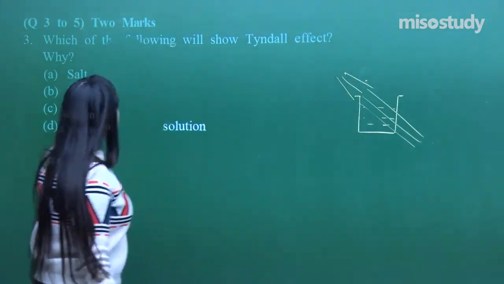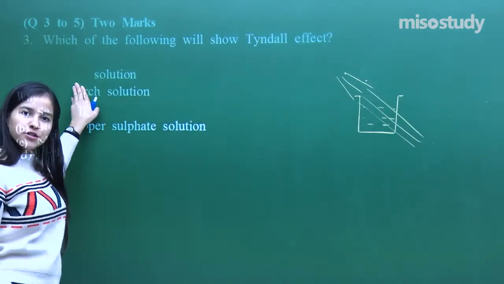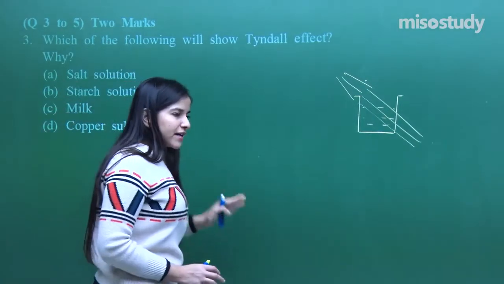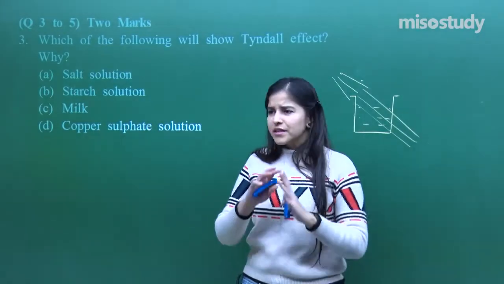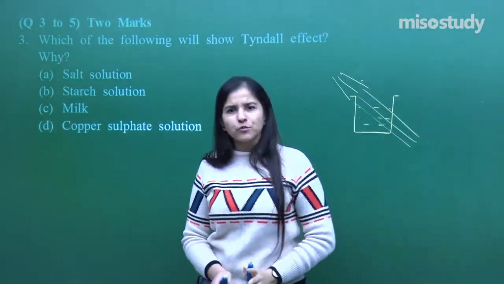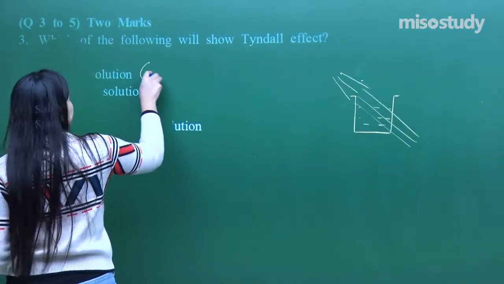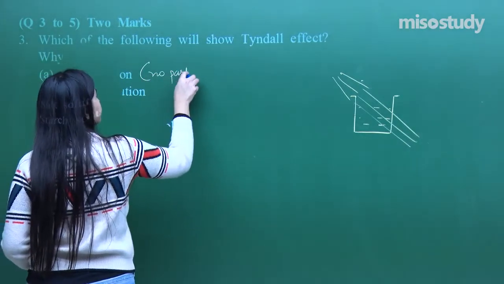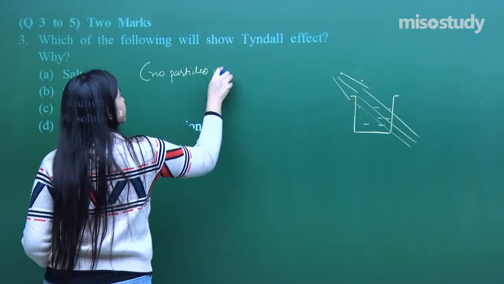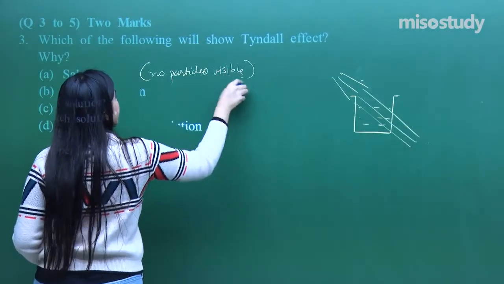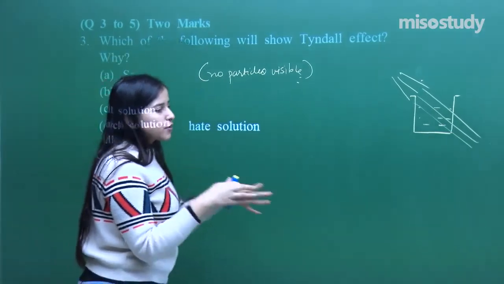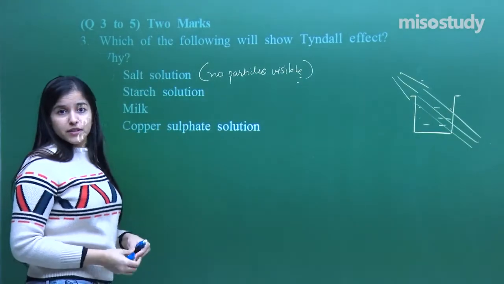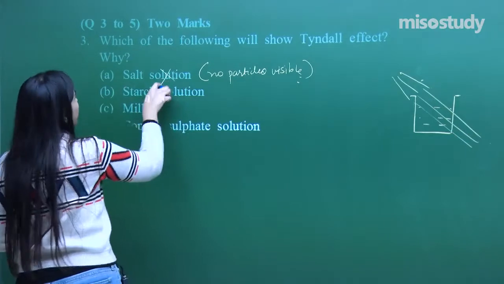So one is salt solution. Have you ever observed any light passing through a salt solution? No, it is a completely uniform, proper homogeneous solution. No particles visible, and not just the visibility of particles, but no path of a ray of light is visible. So no Tyndall effect, it will not show the Tyndall effect.